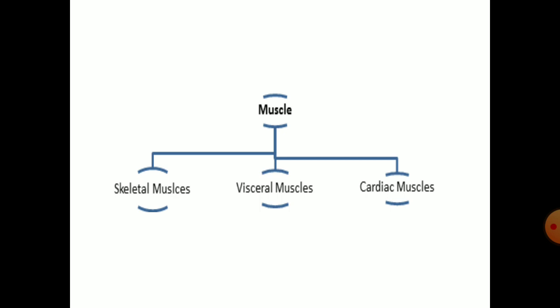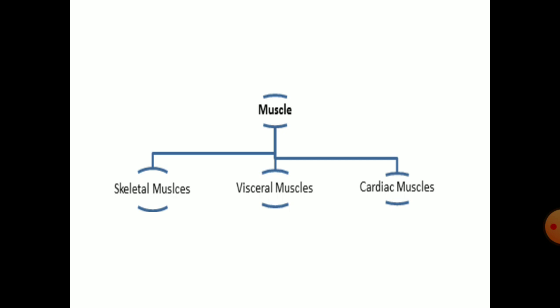Now, on the basis of their location, appearance, and function, muscles can be classified into three different categories. These categories are known to all of you, as you have read in your previous classes, but we are recalling it here. First one is skeletal muscle, second one is visceral muscle, and third one is cardiac muscle. We all know that skeletal muscle is also known as striated muscle. Visceral muscle is also known as smooth muscle or non-striated muscle.